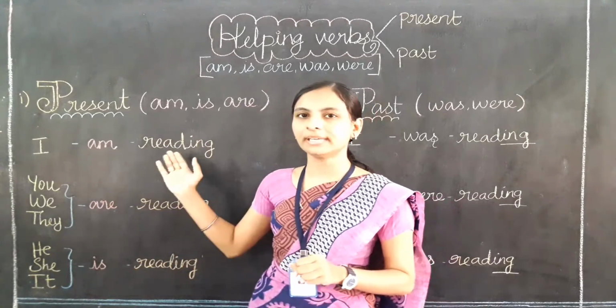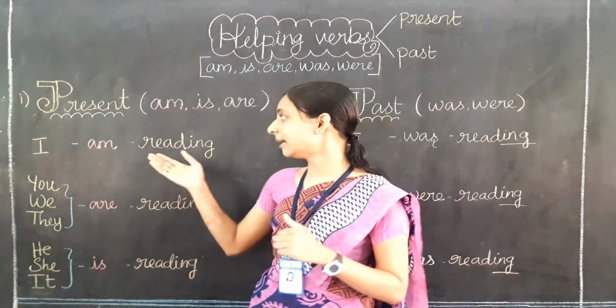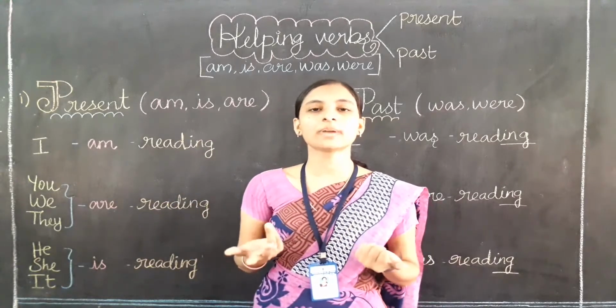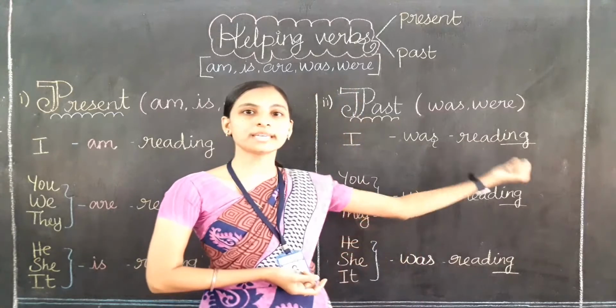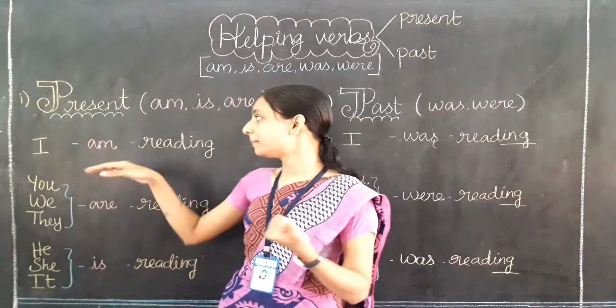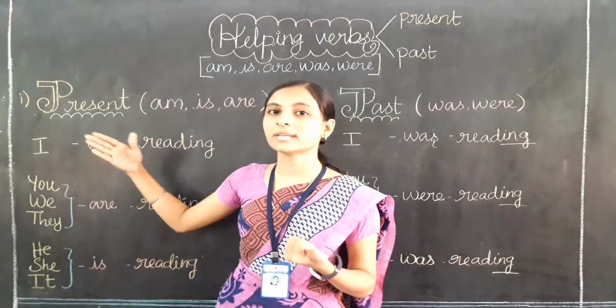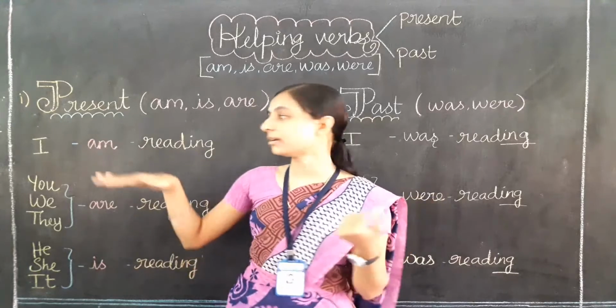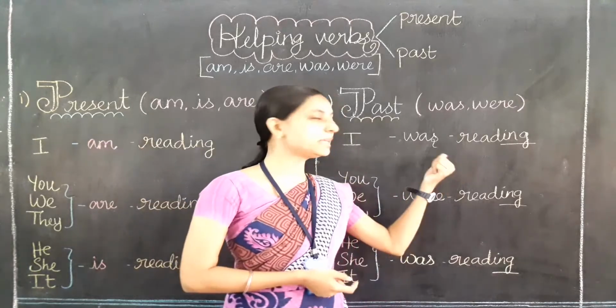So now just remember, now we are reading. Okay, I am reading. Suppose I was reading yesterday. Should I say like this, yesterday I read? So how can I say? I was reading. Here the present verb is am. What is the past verb for am? It will be was only. Am is the present and was is the past.